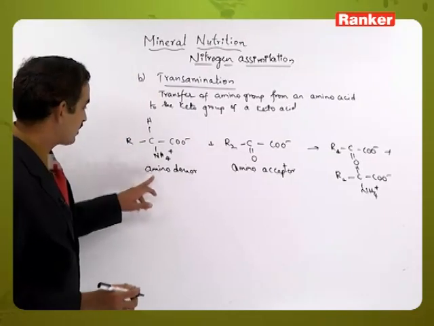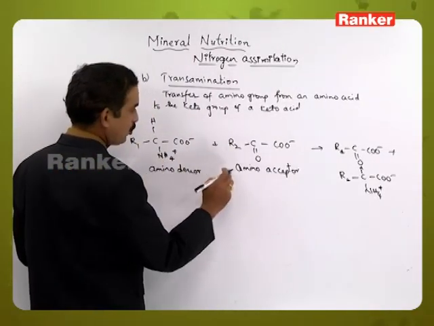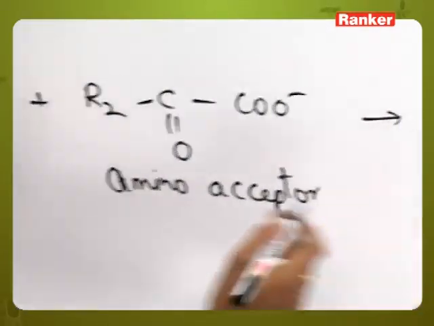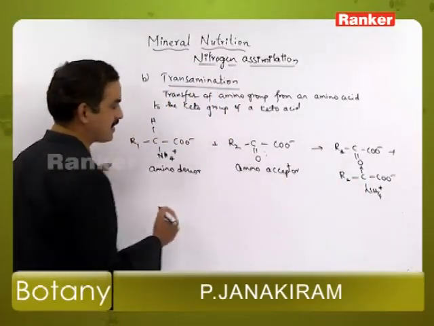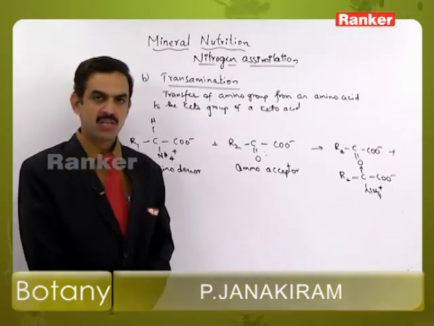This is the way the amino donor gives its amino group to the keto group of a keto acid, where the keto is replaced by the amino group. This is the fate of ammonia in the transamination process.